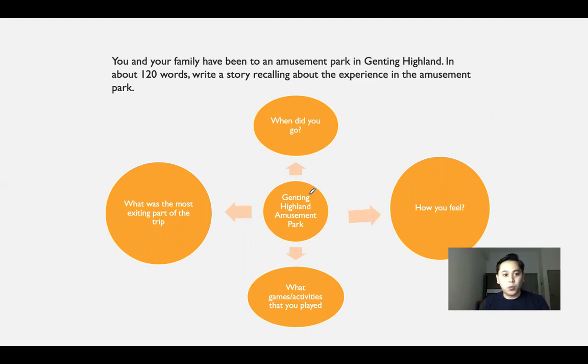In about 120 words, you have to write a story recalling, I repeat, this is the keyword, recalling the experience in the amusement park. When you recall an experience, you have to use the tenses in the past. It's very important for you to know that.